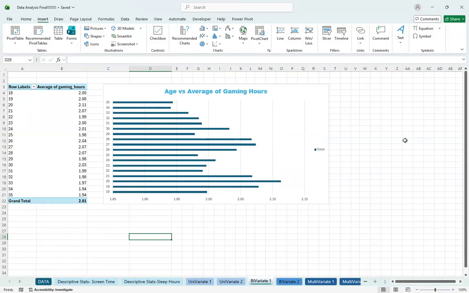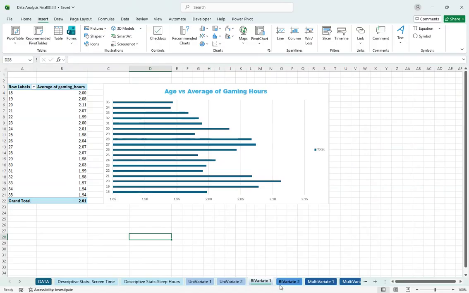We see the lowest being around 34, which is pretty predictable. I feel like you don't really have much time to game in my eyes when you're 34, 35 in your 30s. But we see that gaming's not really strongly influenced by age as the data set remained the same.